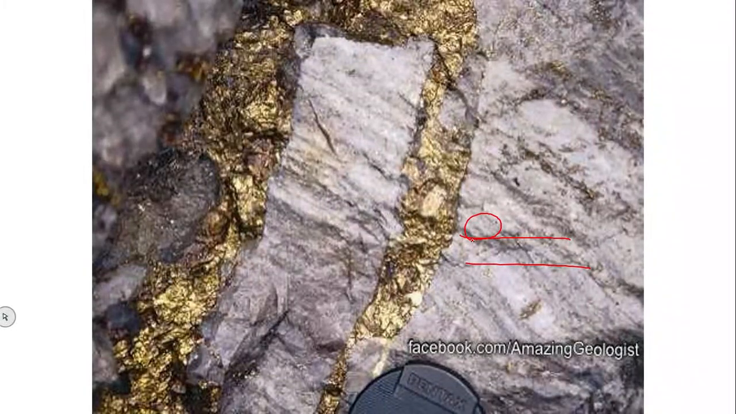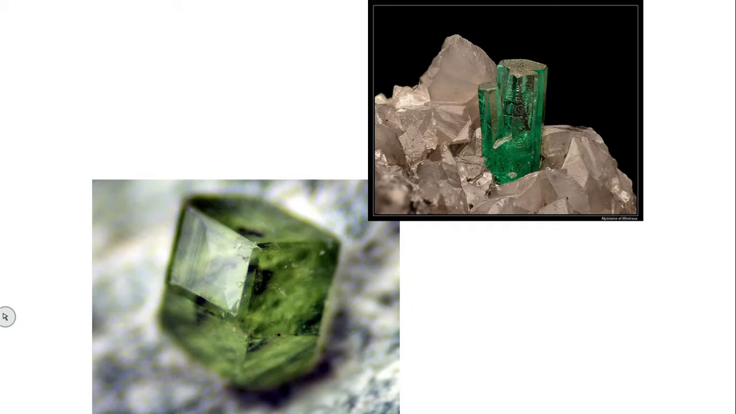You can see gold has entered into the vein. This is because of recrystallization. So gold and all those things are formed by recrystallization of rocks. Many valuable minerals, like this is garnet, you can see, and this is also corundum. These are formed by metamorphism. These are very valuable minerals which are formed by the metamorphism process.